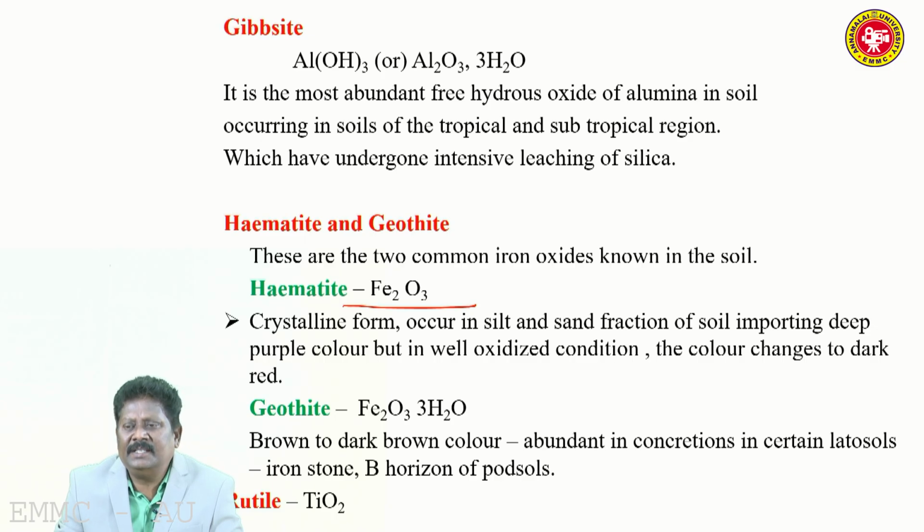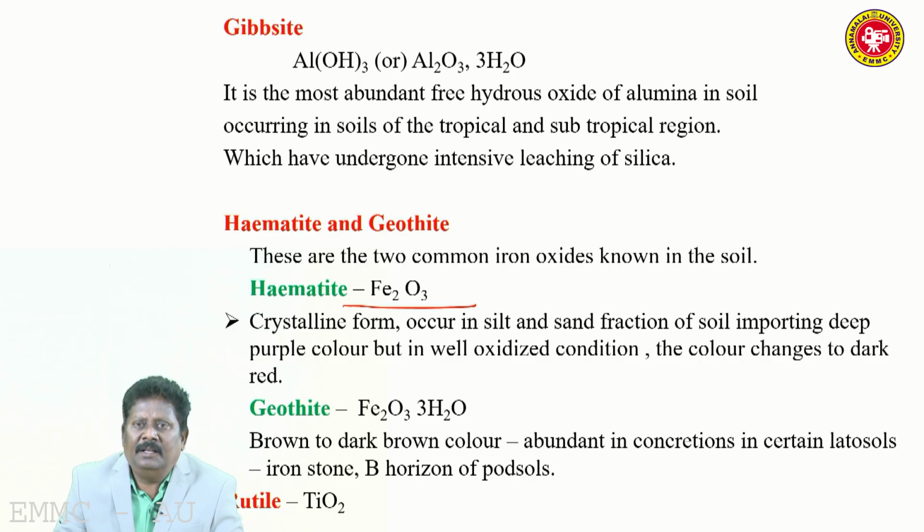It is crystalline in nature and occurs in the sand and silt fraction of soil, imparting purple color when it is oxidized. Heme means hemoglobin; the blood contains hemoglobin, which is red in color. So iron is a component, and iron is very important for blood formation. Similarly, a soil which has a high content of iron will impart red color. So red soils mostly have a high amount of hematite mineral. In oxidation condition, it gives purple color, and the color changes to dark red.